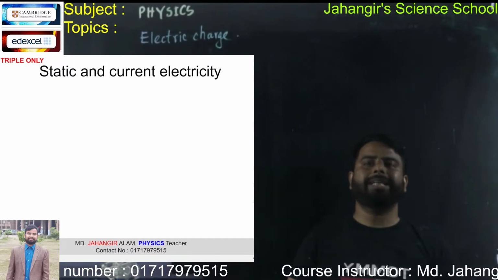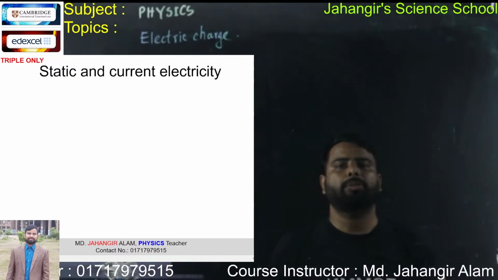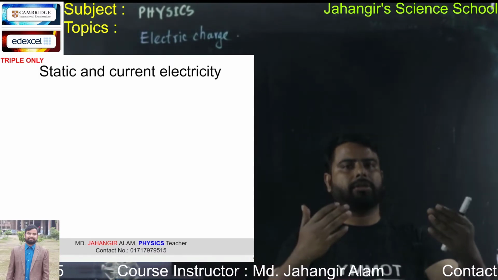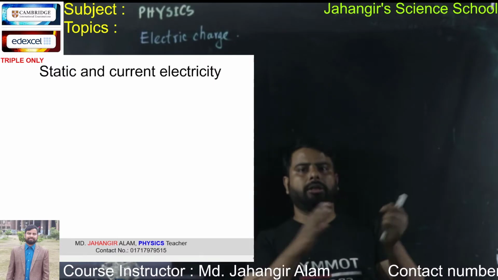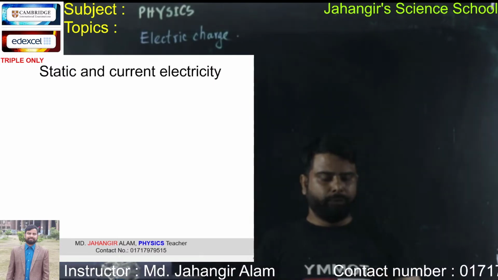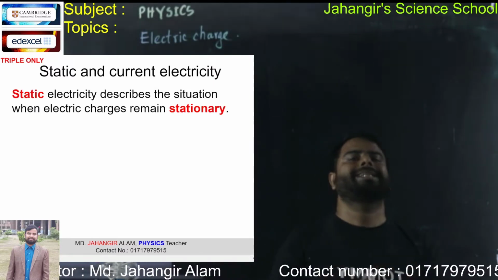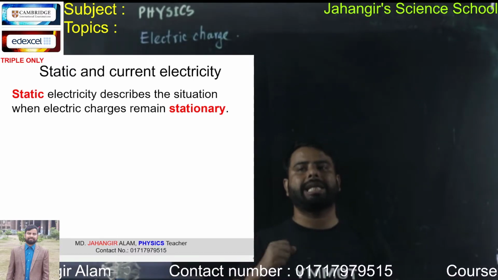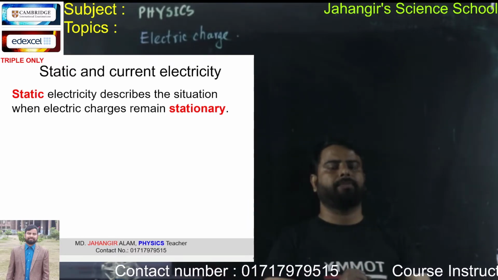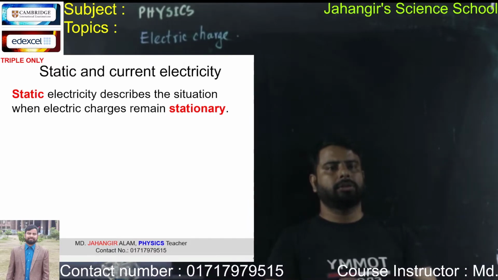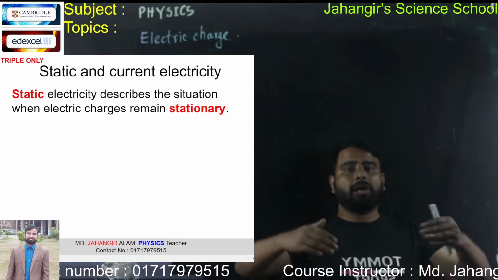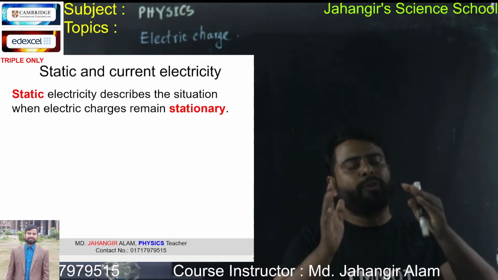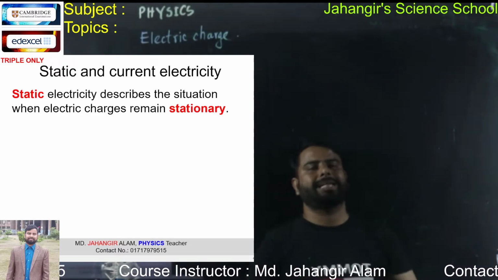So, static and current electricity. First we have to learn what electricity is. Electricity is the effect of charge, maybe at rest or in motion. The effect of rest charge is called static electricity. Static electricity describes the situation when electric charges remain stationary. If charges are confined in an object where they are produced, then the effect of those rest charges is called static electricity.